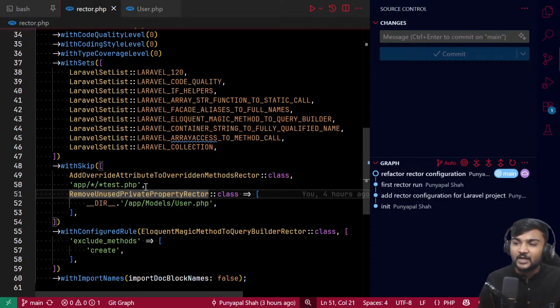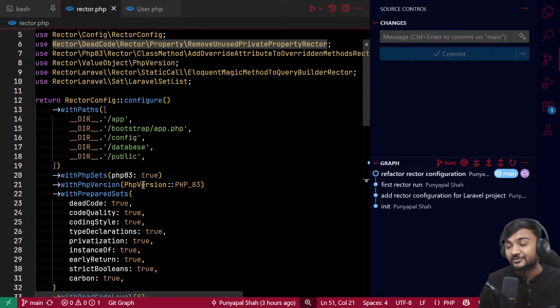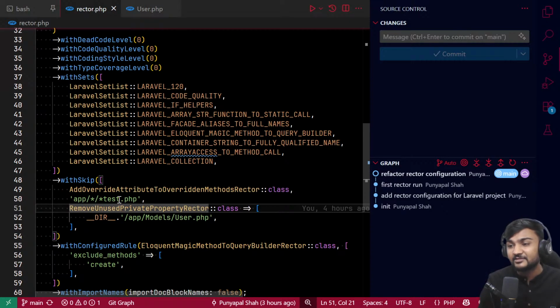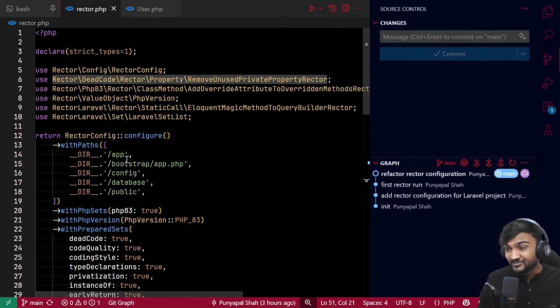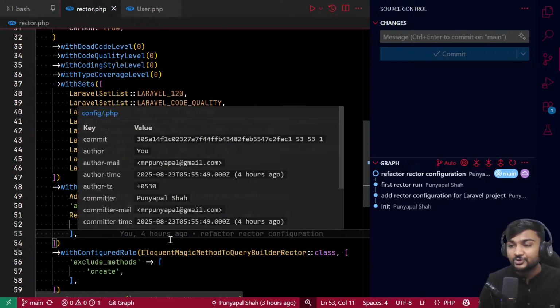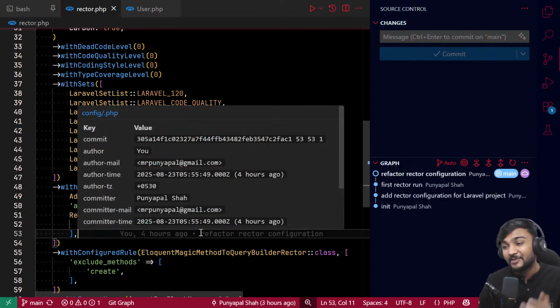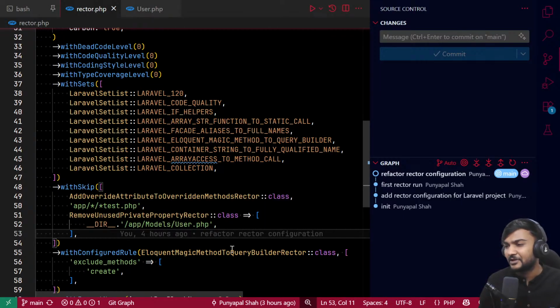You can also skip. If you don't want to run Rector on test files, but you have some test files in your app directory, you can say that whatever files I have in the app directory which have a postfix of Test should be ignored. You may also have some unused private properties which you want to keep for now. So you can say that in my user model, I have some private properties I want to keep, so don't remove them.